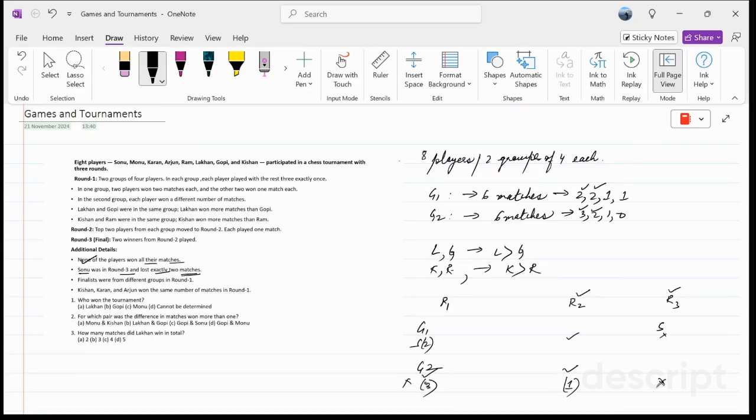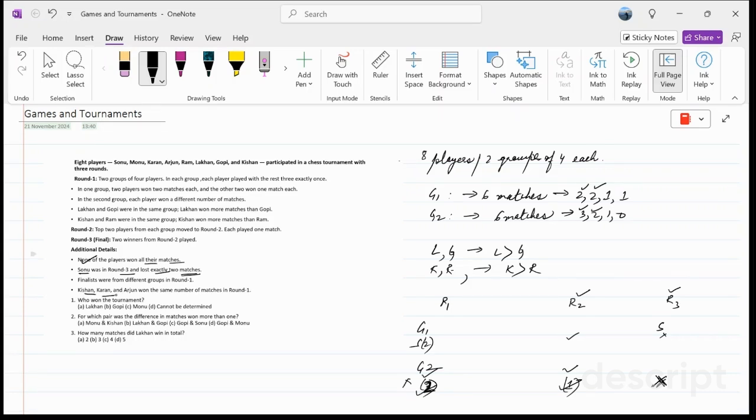Next, if Sonu was here from group 2 and he had won 2 matches, he would have won one here, and he would have won one here. So Sonu has won 2 matches, plus he has also lost the fight. Okay, now let's look at some of the other data.